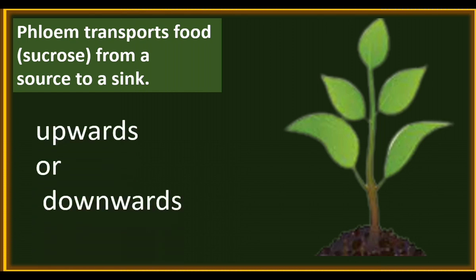Here the movement is upward as well as downward. A potato is underground. From the leaves, food is transported to the potato. Here the movement is downward. The growing part needs food. From the leaf, the food is transported upwards. So the movement of food through the phloem is bidirectional, whereas the movement of water and minerals through xylem is unidirectional, that is, lower part to higher part.